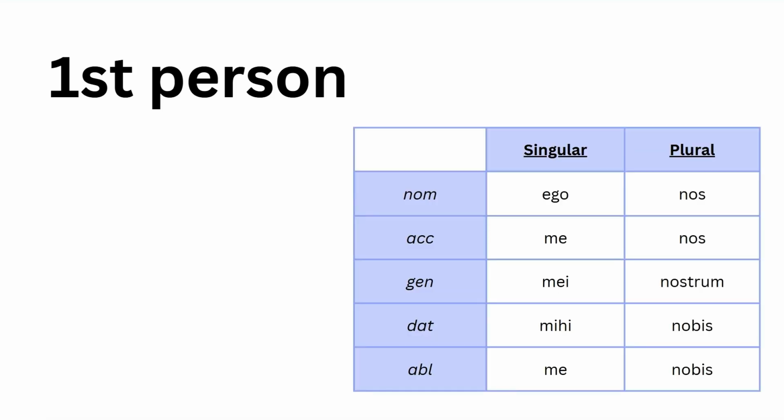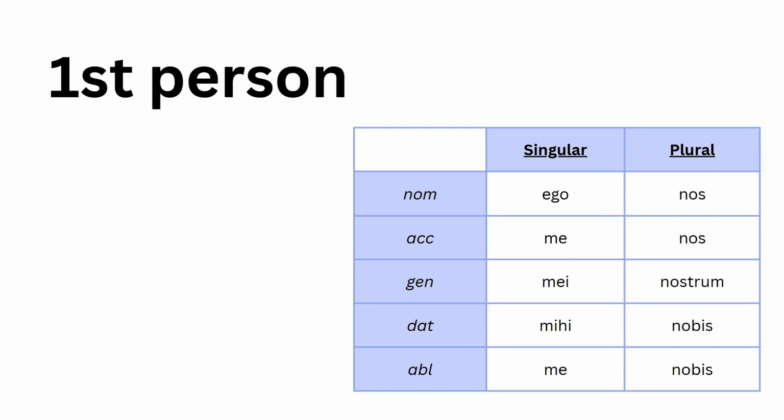So let's start with the first person. This is I and we. I is singular, we is plural. Here is my table for first person pronouns. If I'm in charge, I use ego, but if I'm in the accusative, if I'm the object of the sentence, I would say me. It's exactly the same as in English. You greet me is the same as me salutas in Latin.